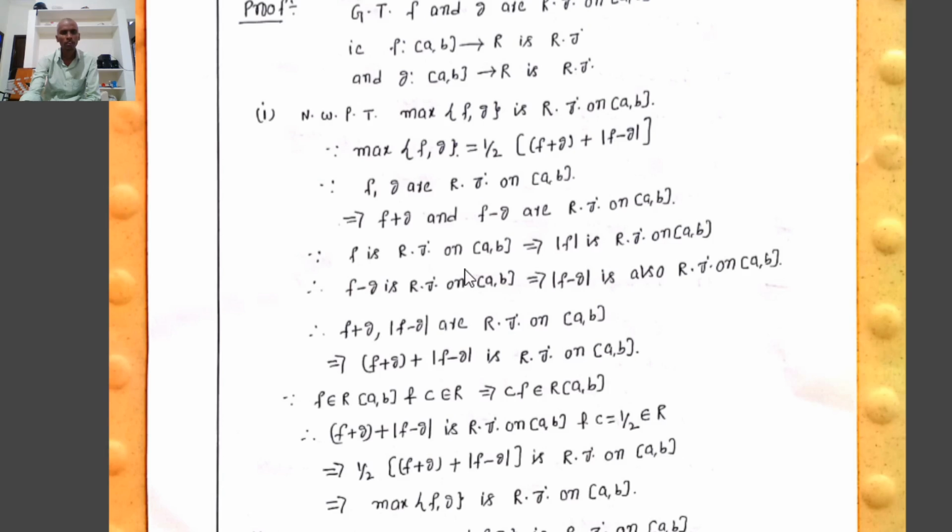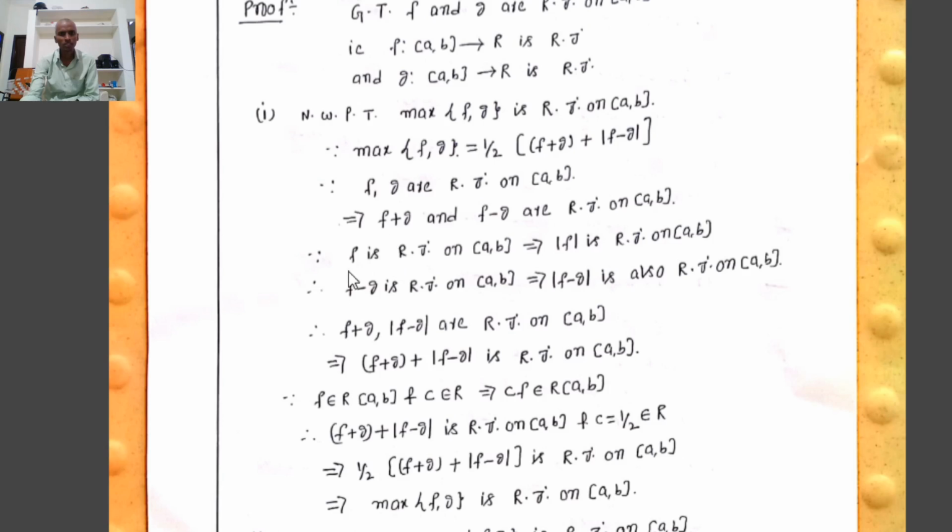Since by the previous theorem, if f is Riemann integrable on [a, b], then mod f is also Riemann integrable on [a, b]. So f minus g is Riemann integrable on [a, b], which implies that mod of f minus g is also Riemann integrable on [a, b].